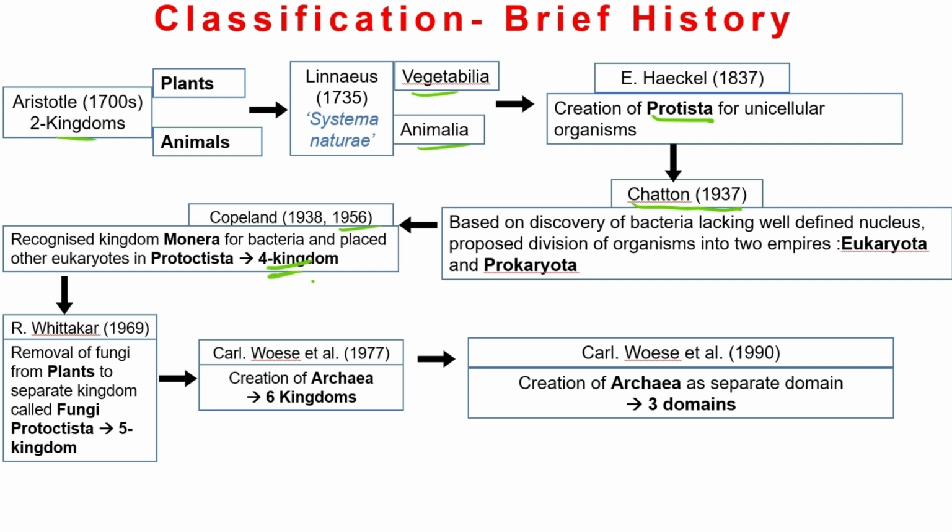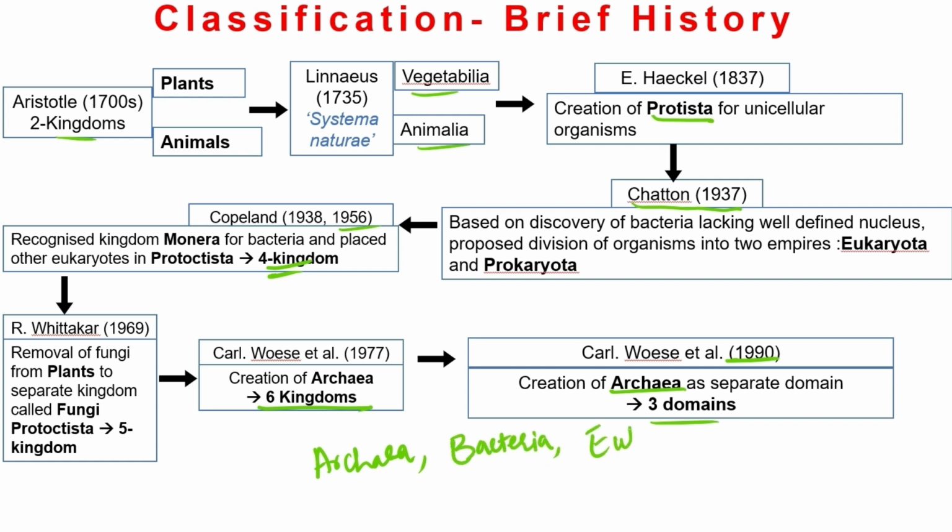And in 1969, Robert Whittaker gave us the famous five kingdom classification, where he separated fungi from the plants. In 1977, Carl Woese created the Archaea kingdom and thus gave the six kingdom classification. And then the same group in 1990 raised the rank of Archaea to a domain. Now we have the three domain system of classification, which are Archaea, Bacteria,